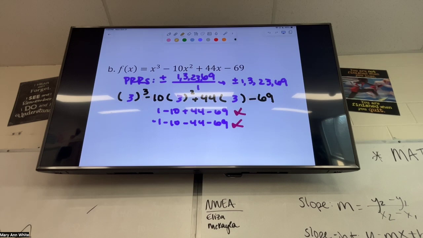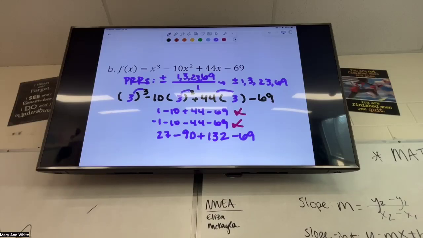So 3 squared is 27. Sorry, 3 to the third is 27. 3 squared is 9, times negative 10 is negative 90. 3 times 44 is 132. And then minus 69.